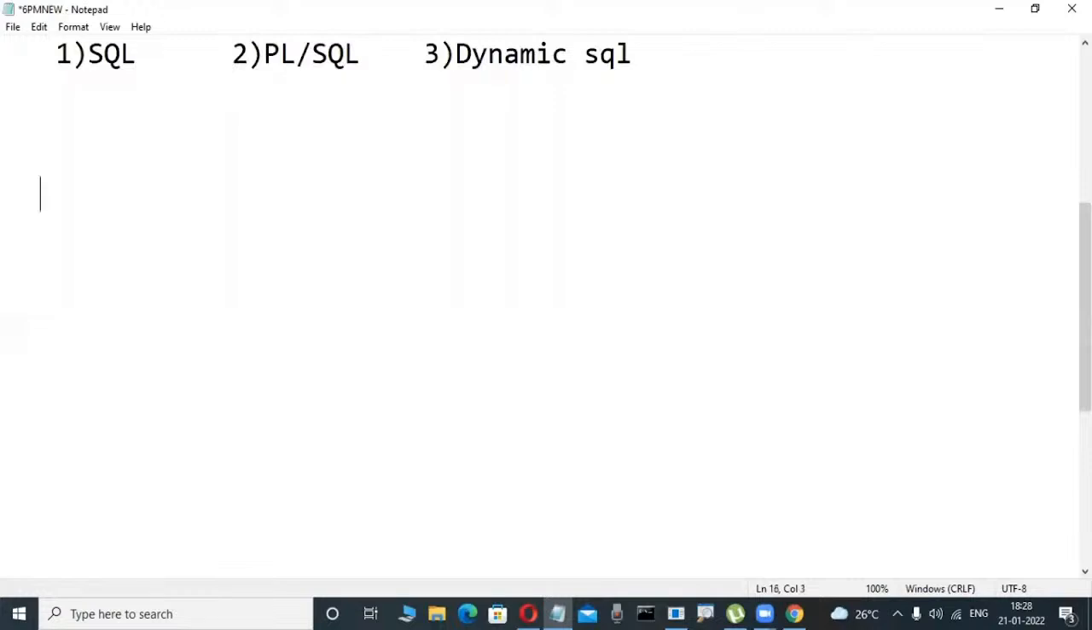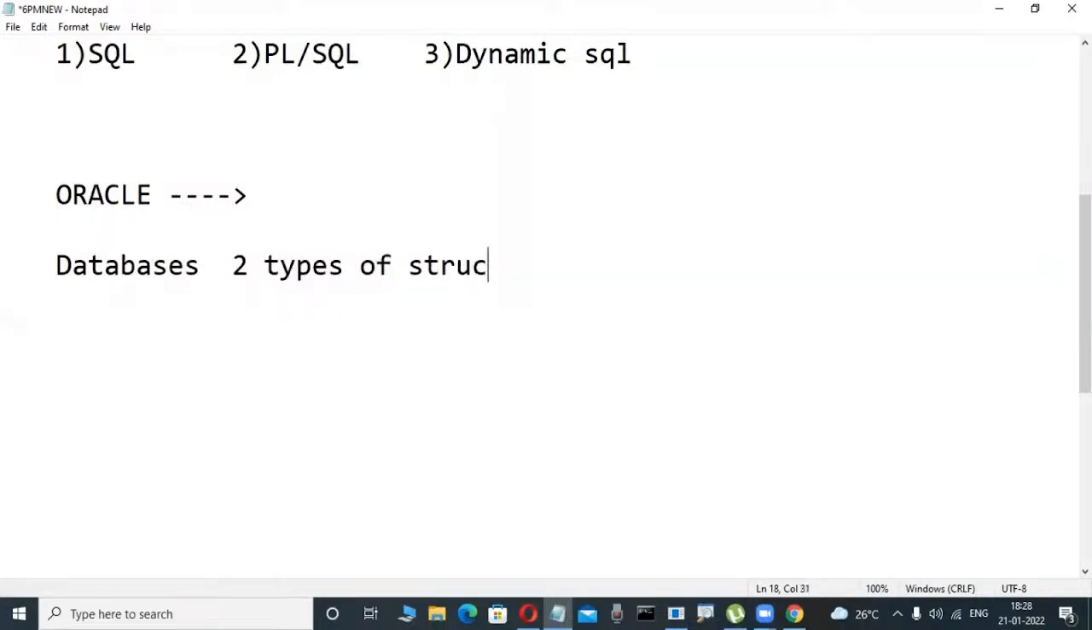Actually, these relational databases are there: Oracle, SQL Server, DB2. These are relational databases, for example. But these databases have two types of structures. You must be familiar with this before we start our courses. Don't write it, just observe it here. Two types of structures.